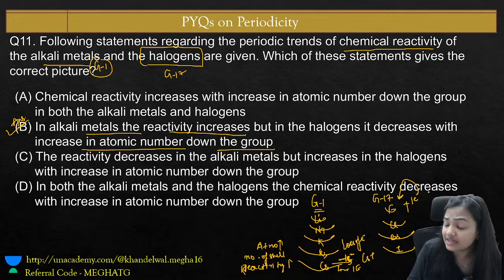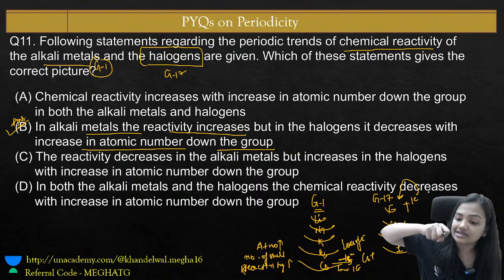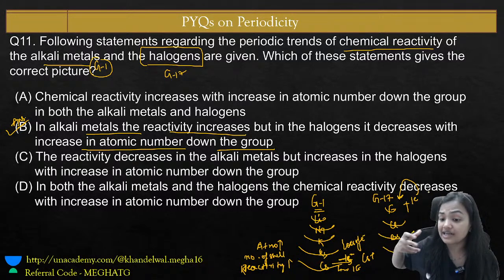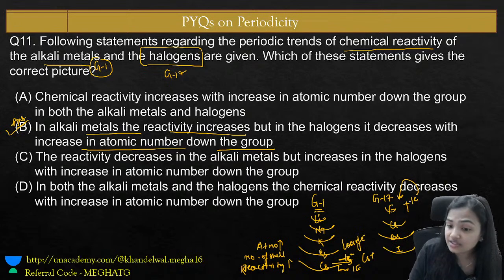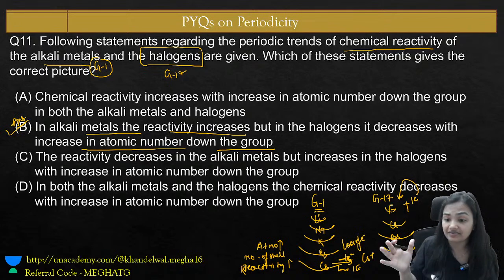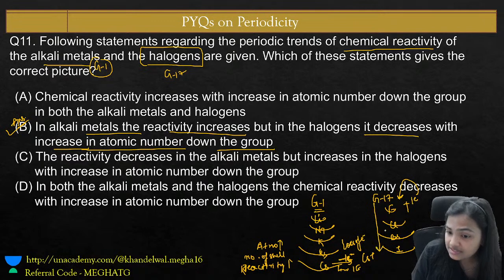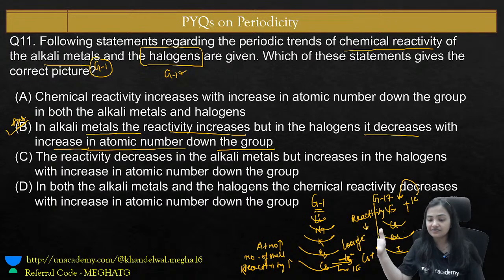The electron affinity, the ability to gain electrons, is more when the atomic number is less, but as the atomic number increases as we go down the group, this tendency decreases, and therefore fluorine shows high reactivity. So we can say that for the halogens, reactivity decreases with increase in atomic number. The answer is different for both the cases.